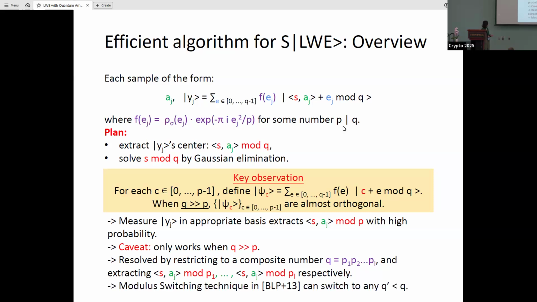We also emphasize that this restriction on the modulus is not crucial, because we can always apply the modulus switching technique from the previous literature to switch from q to any modulus q' that is smaller than it.